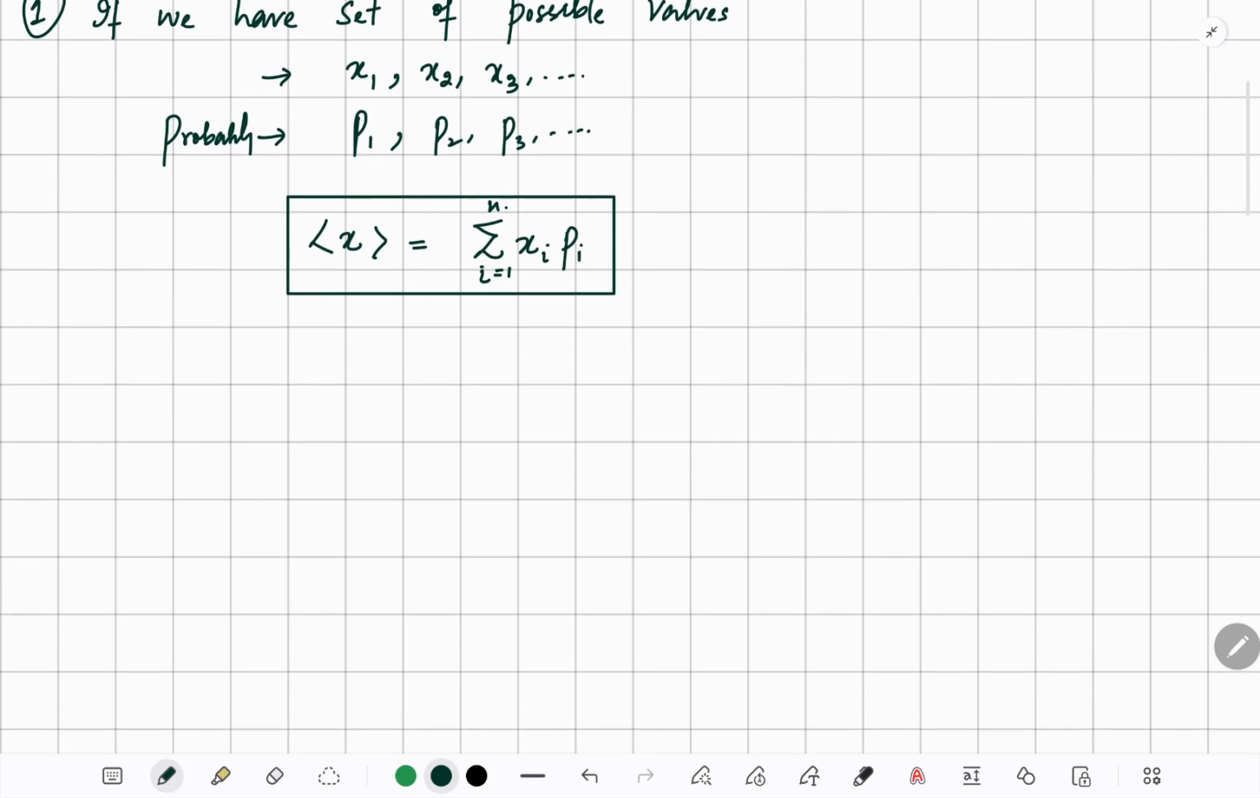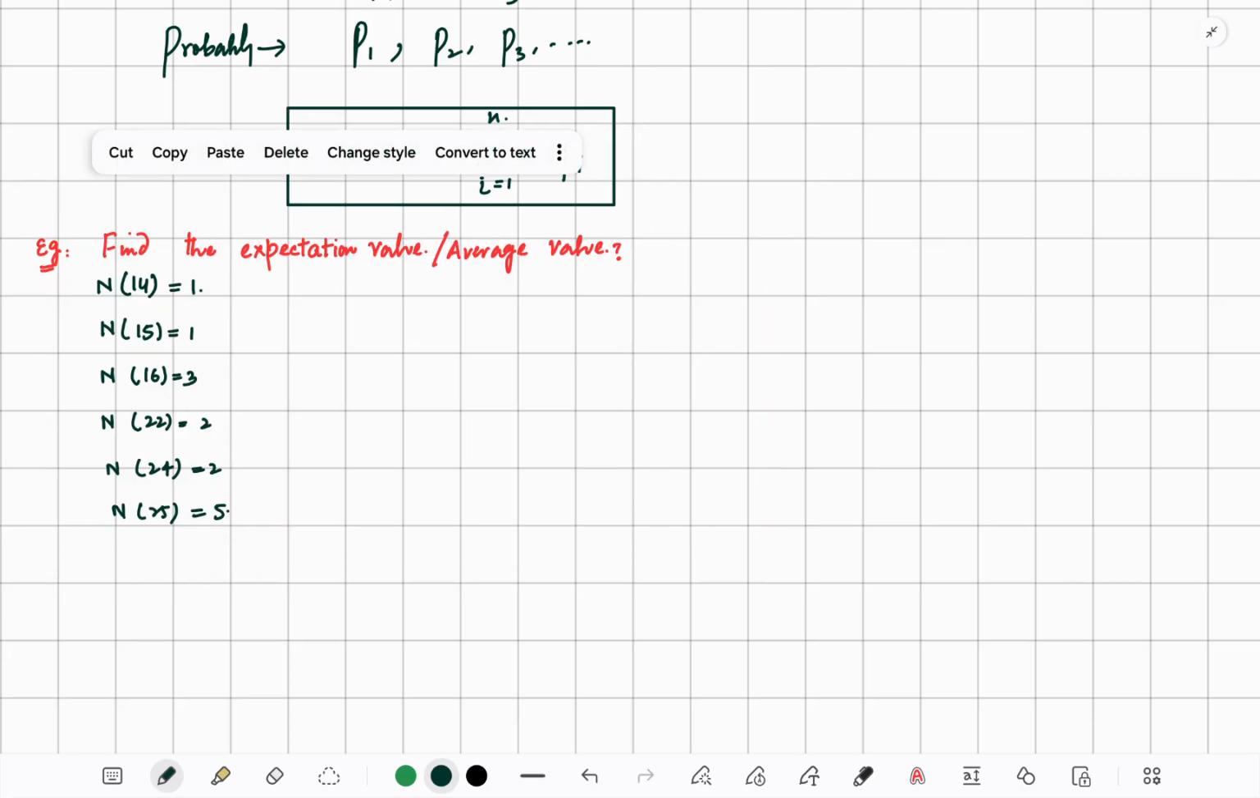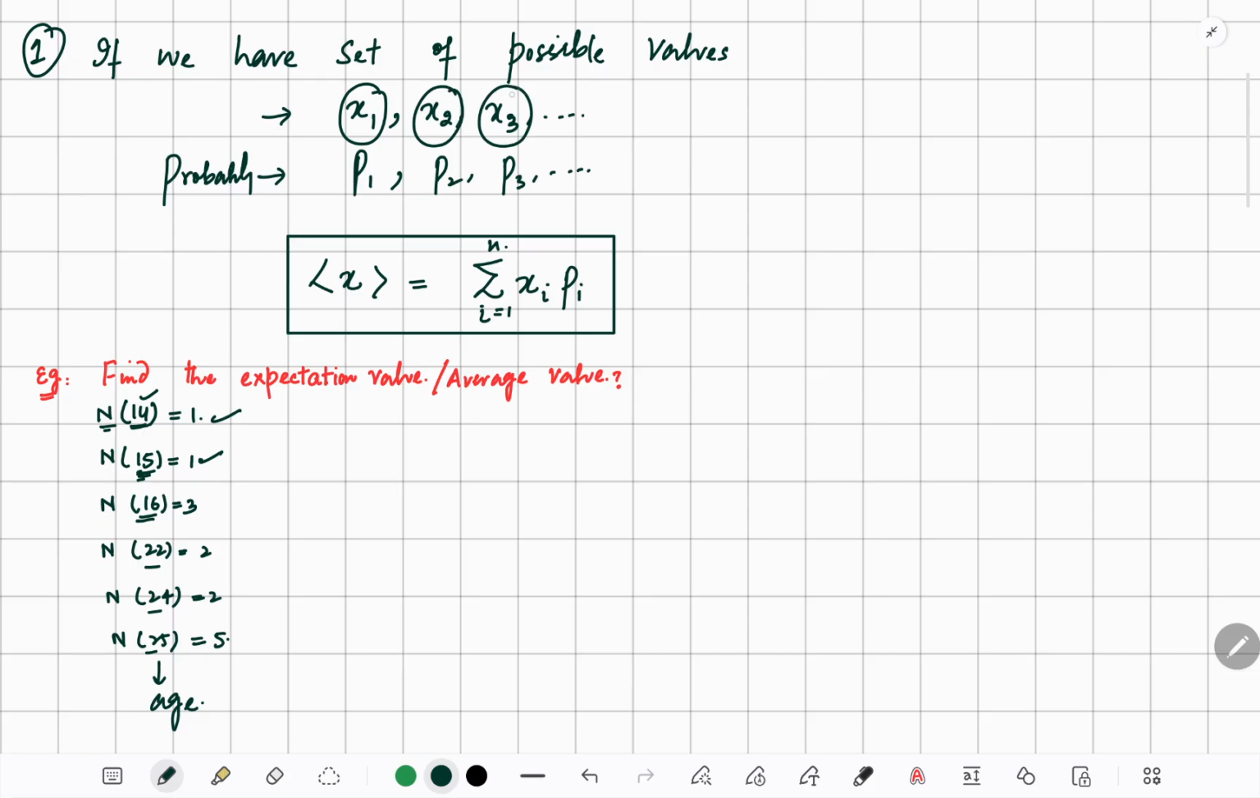But let's not remember it for right now. Let's go through an example, then you will understand what the expectation value means. We have been told to find the expectation value. Here these numbers, 14, 15, 16, 22, 24, represent ages, and the other numbers represent the number of people having that age. The number of people with age 14 is 1, with age 15 is 1, and so on. These ages are our x1, x2, x3.